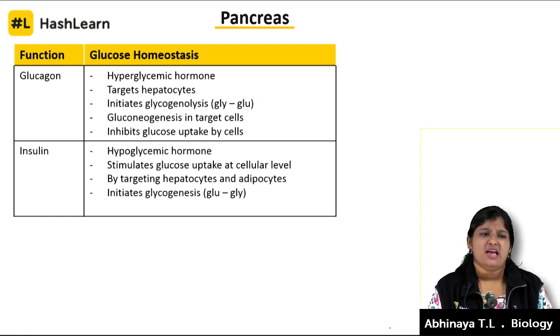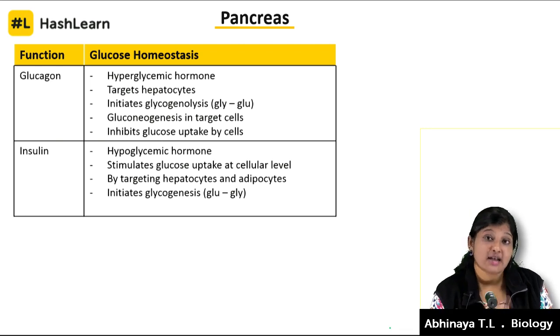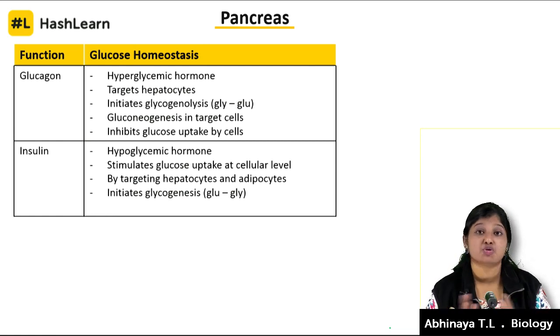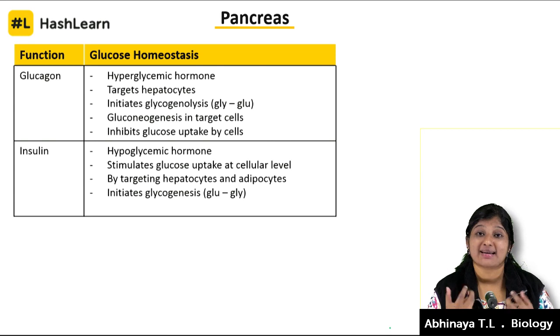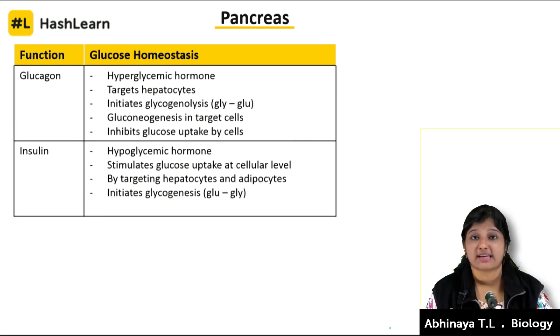You may say, ma'am, when glucose is increased in the body, doesn't the cell use it? We have something called cellular respiration. Glucagon does one more role here: it inhibits the absorption of glucose by the cells. So that's why it maintains the increased level of glucose in our body.